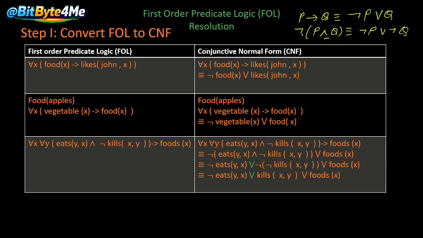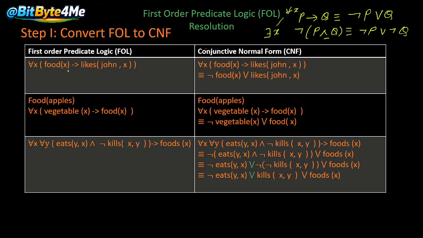One more thing is that in conjunctive normal form we eliminate all there exists quantifiers. We can drop for all X because it is already understood that all the expressions are for all.